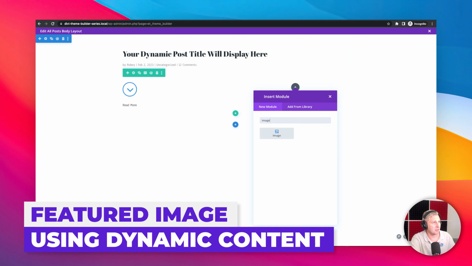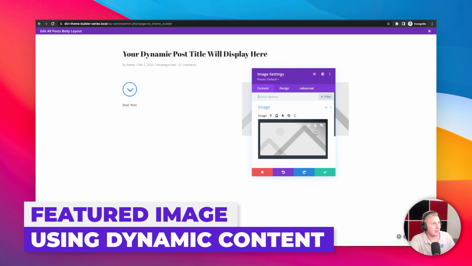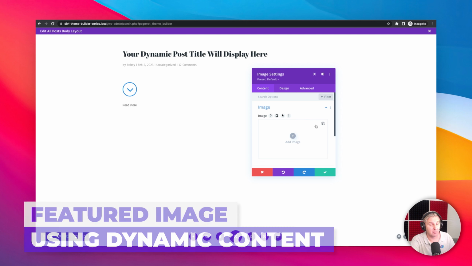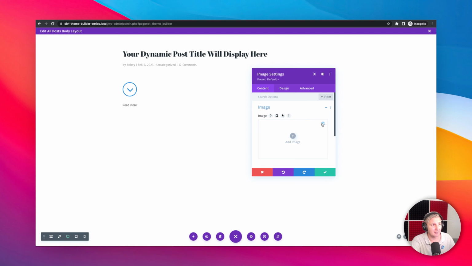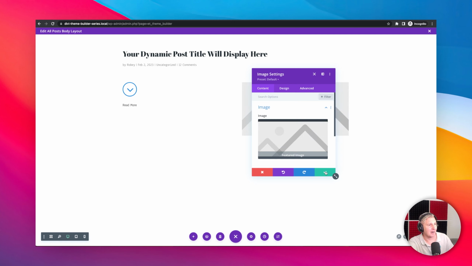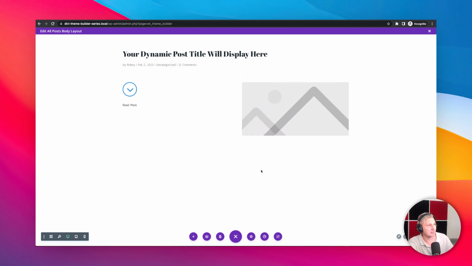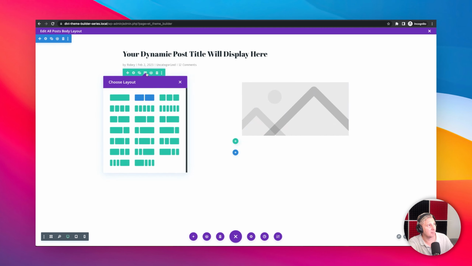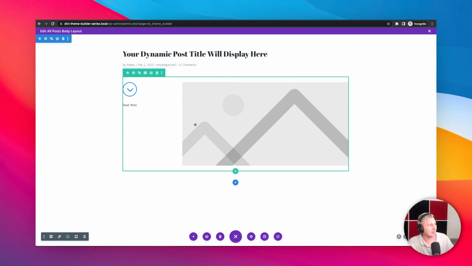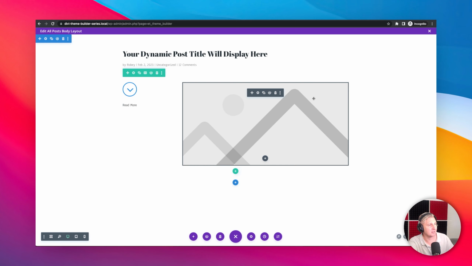I'm going to put image. And then I'm going to delete what's in there. And we're going to be using those dynamic data features again. I'm going to click on this, and we're going to say the featured image for this post. I noticed one thing that I want to do also is I'm going to adjust the column sizes here. So I'm going to go ahead and click on the column icon here, and then I'm going to make this kind of like something like that. And this, I think, is going to work a little bit better. It's a nice big image for us to take a look at.